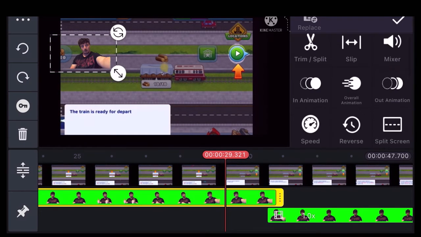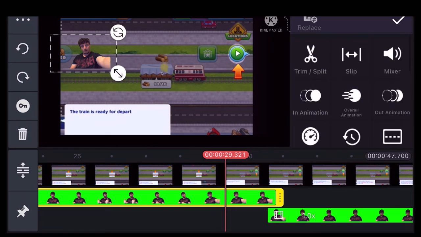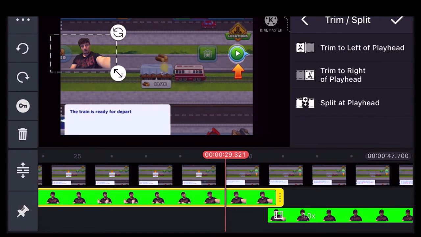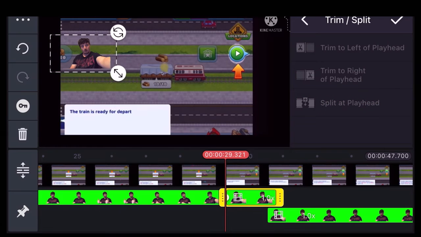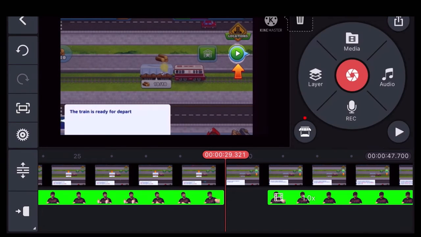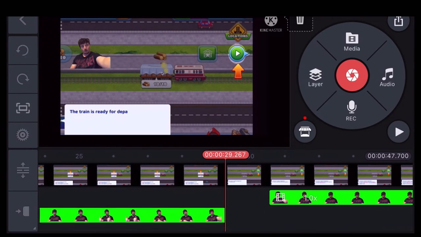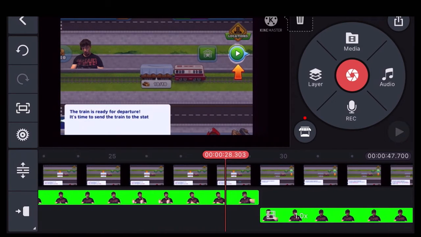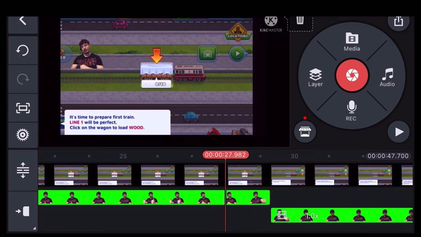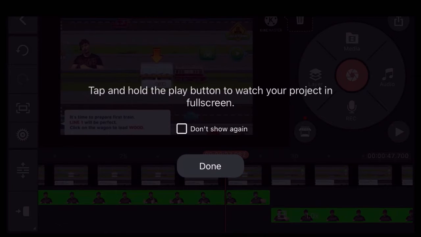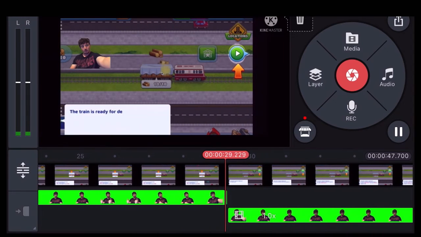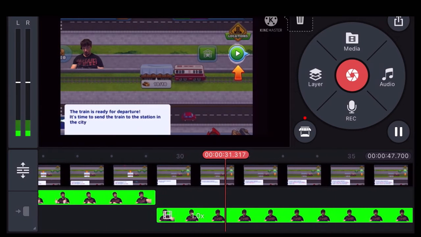Go here. We're going to split it, split at playhead, delete it, select this, bump it right up against each other. So now we go ahead and hit play. Take care.